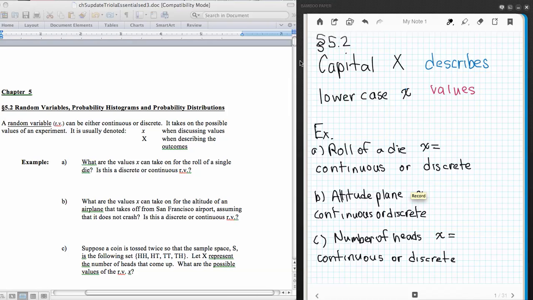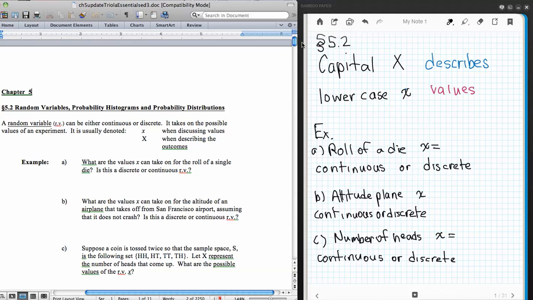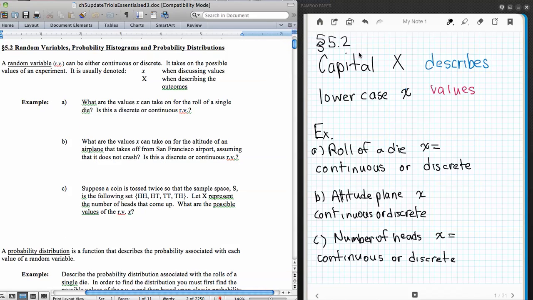All right, this is for chapter 5 of Triola's Essentials of Statistics, and we are on edition 5 now. These notes were made to accompany edition 3, but there are not many changes, so we are going to be using those. All right, in section 5.2, the first thing that I want to talk about is the fact